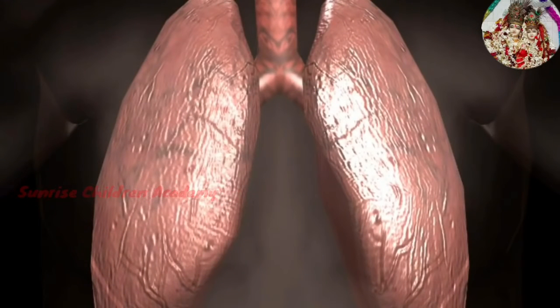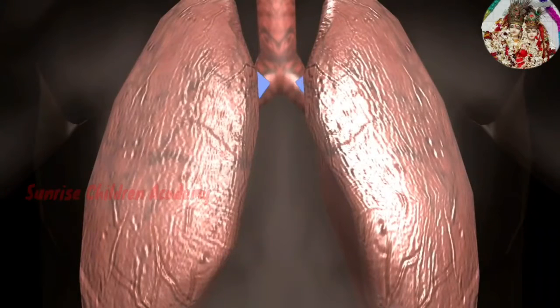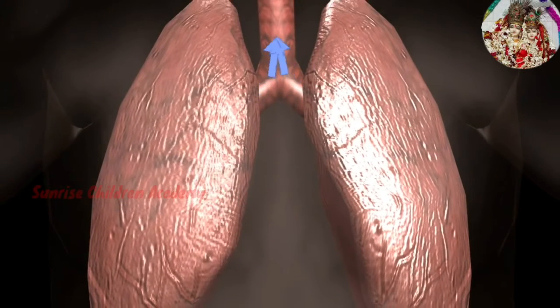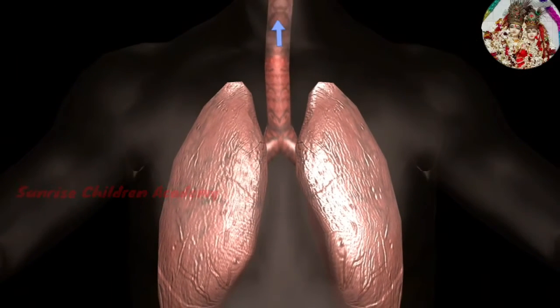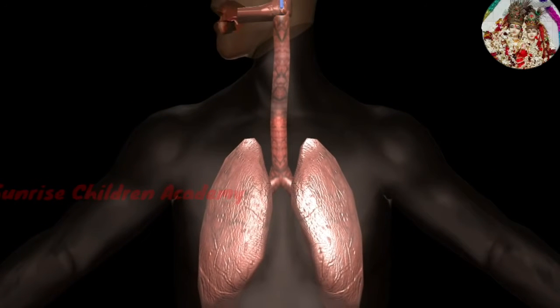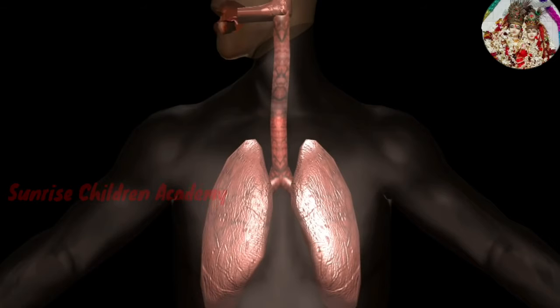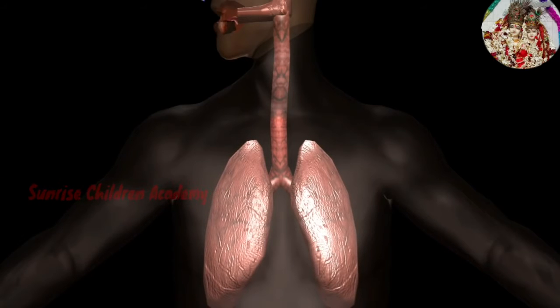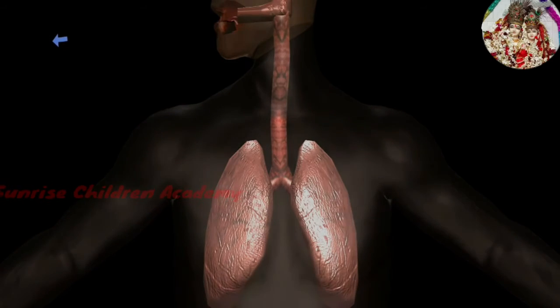Similarly, when the diaphragm moves up, the air in the cavity becomes denser. So they give more pressure on the lungs and the air exits the lungs. That is, the air gets out of the body using the same path as before, from the lungs to the bronchi, then windpipe, then the nasal cavity, then the nostrils, and finally out of the body. And this is called exhalation.